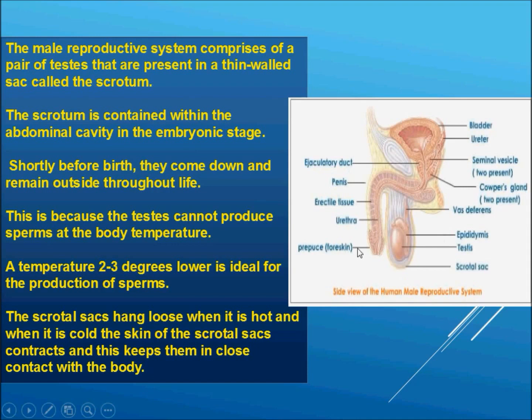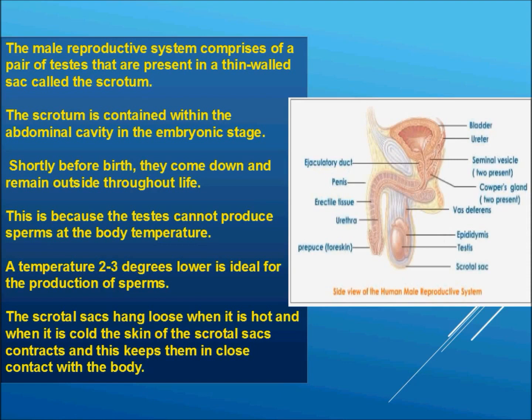But before birth they come down and they remain outside throughout life. This is because testis cannot produce sperms at body temperature, and that's the reason this scrotal sac comes down from the abdominal cavity and remains outside throughout life.